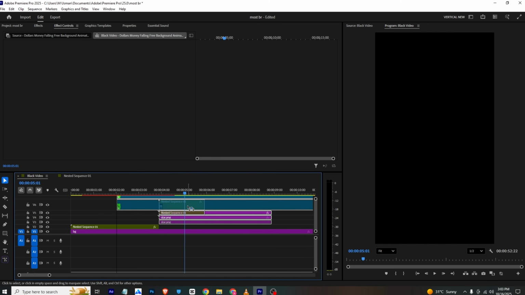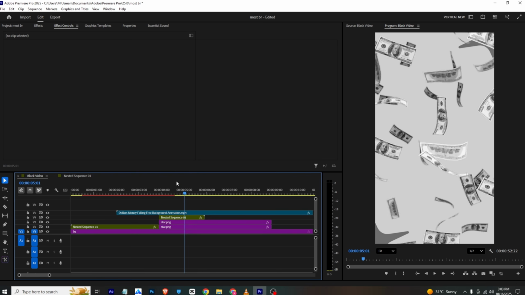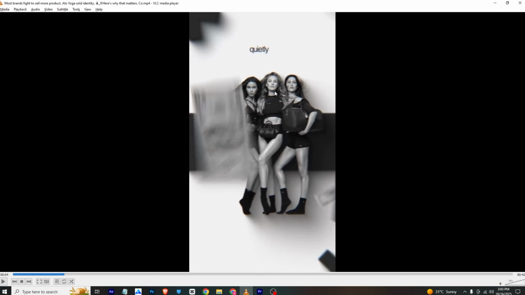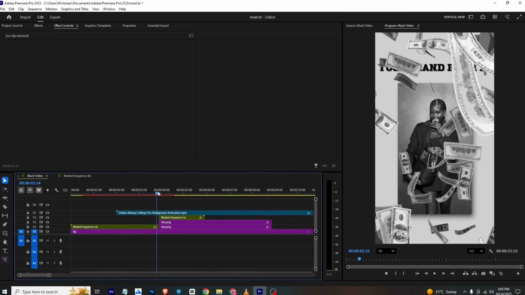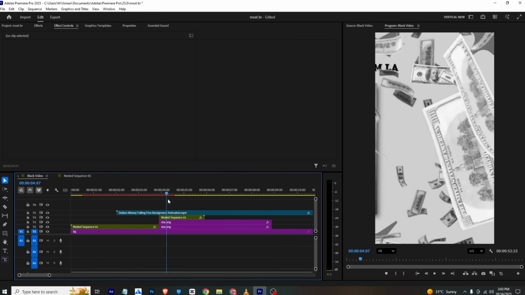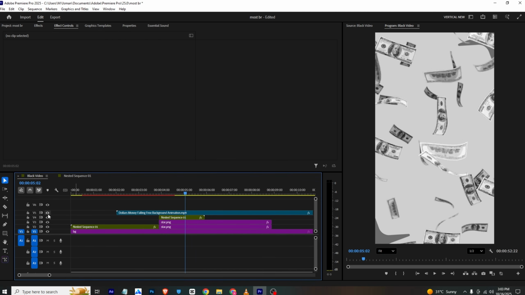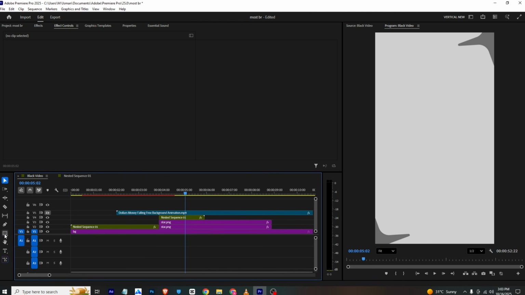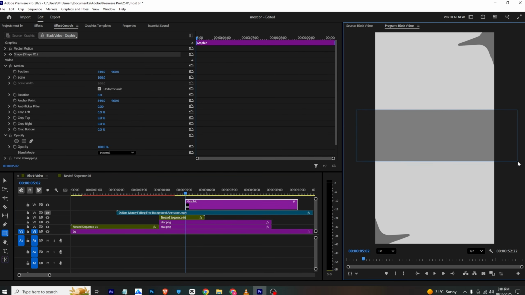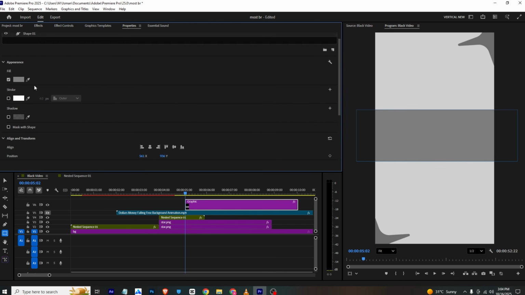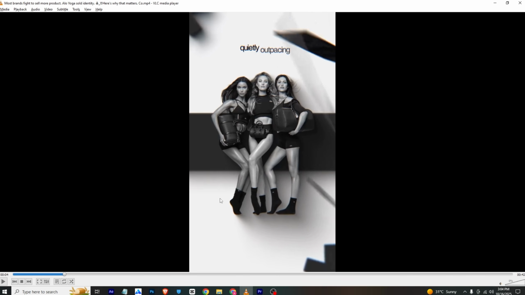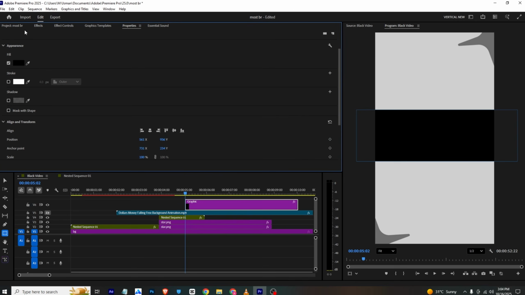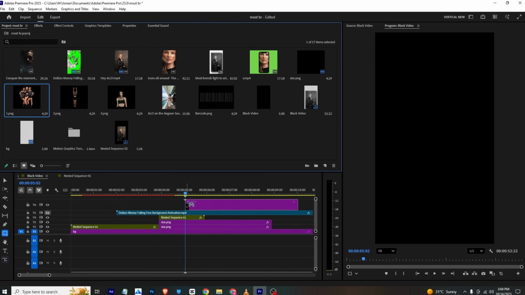And now I can bring these down as well. So we will now create this frame. So how can we create that? If we move here, I can just simply disable this for now, and now I will select this rectangle tool and make a shape like this, and then we'll go to properties and change the fill color to black, and okay. Now we have this image, so I will just bring in this image